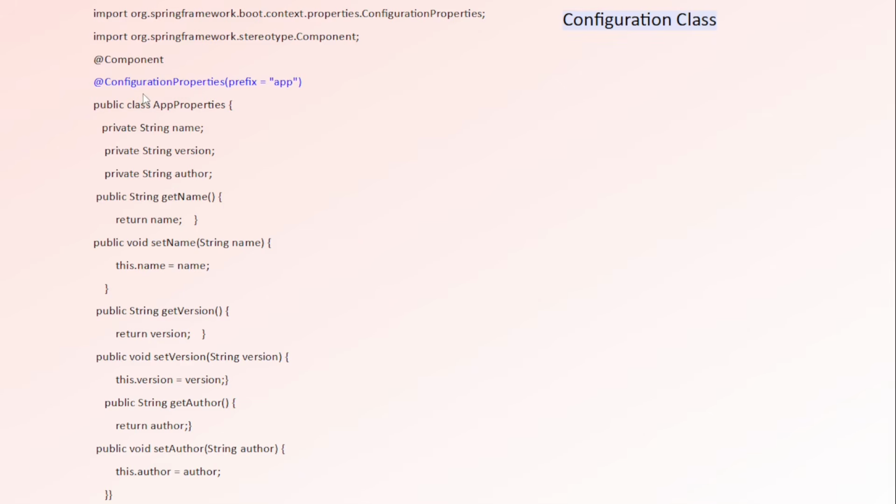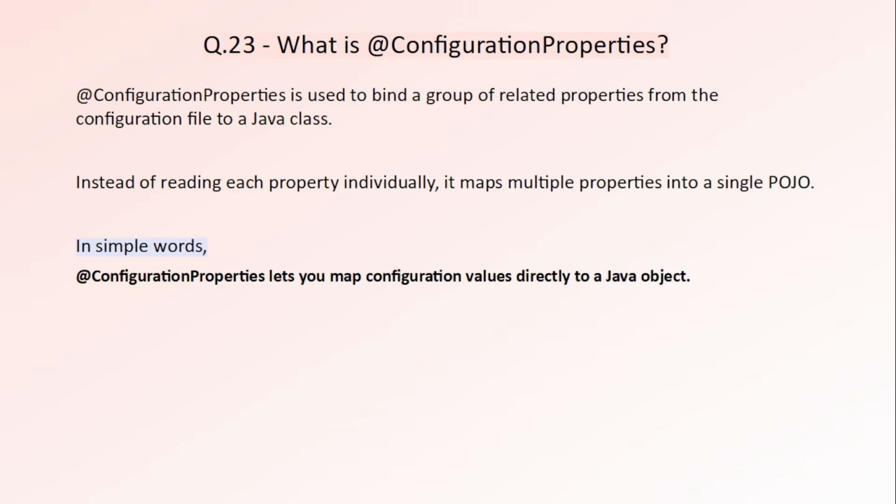And look at here, we used configuration properties over here, and above this we used the component annotation, which we already covered. It will make app properties a Spring Bean, so it can be injected into other classes. Now if an interviewer asks you what is the configuration properties annotation, then you can say configuration properties annotation is used to bind a group of related configuration properties from the configuration file into a Java object to make configuration management clean and type safe. Now let's move forward to the 24th question.